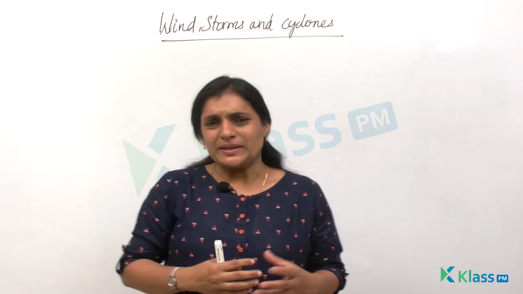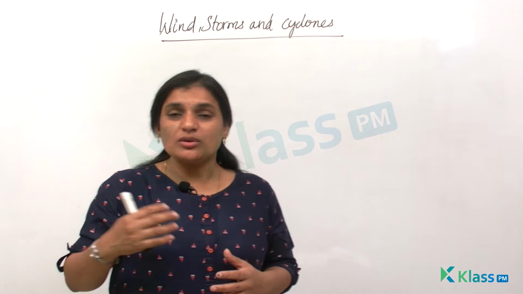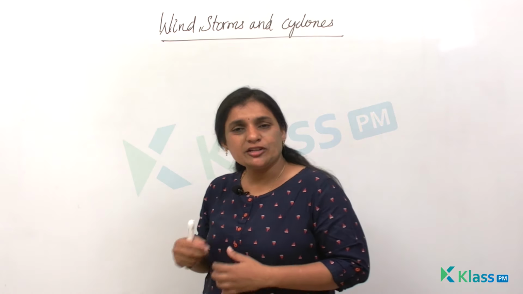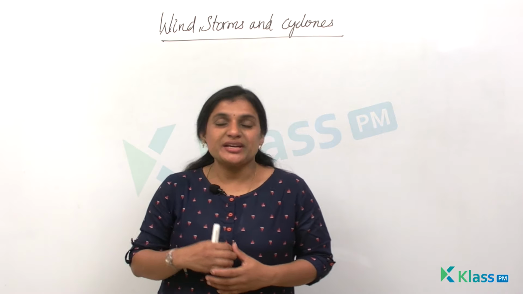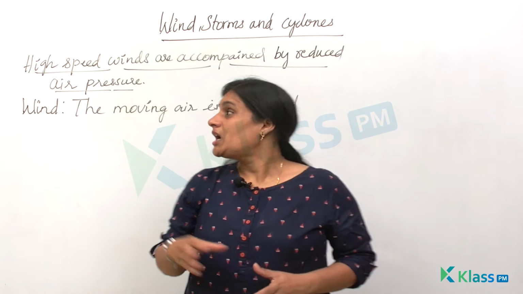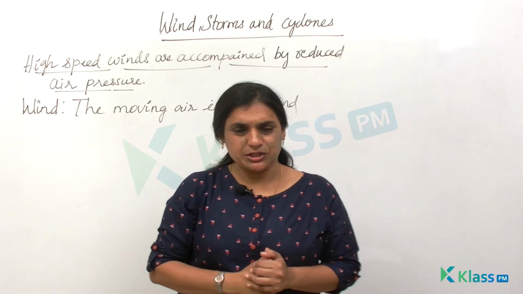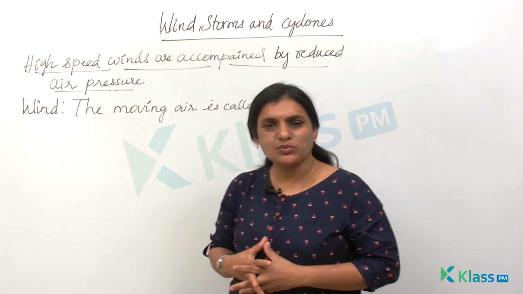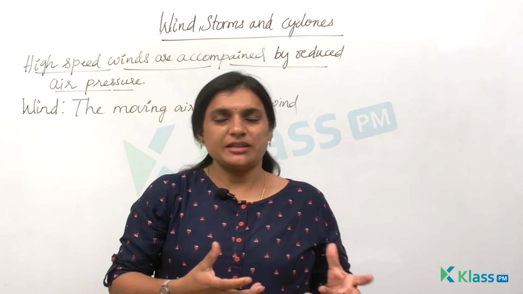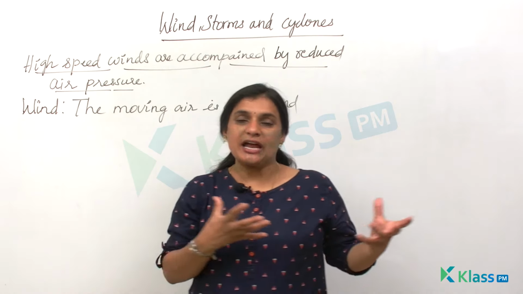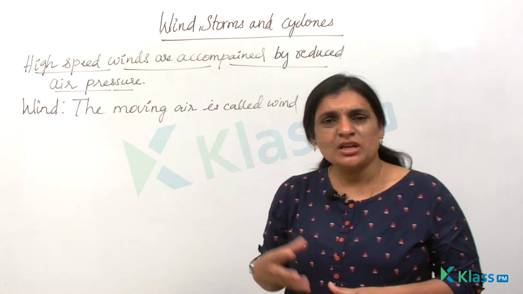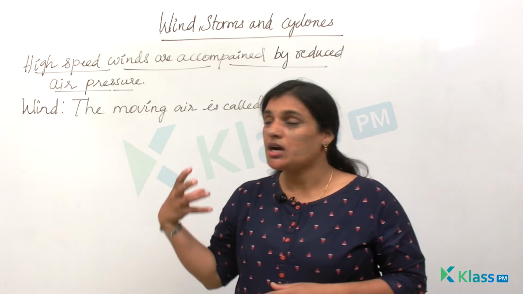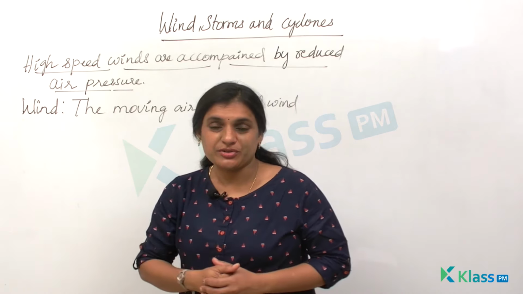Now I have a few examples. Can you fly your kite without air, or will you be able to ride your bicycle in the opposite direction of the wind currents, right? So you cannot do all these things. So this tells us that air exerts pressure. We have seen that high wind speeds are accompanied by reduced air pressure. Now what if there is a high wind speed all over the roof? I think if the roof is light, it would be lifted and blown away, right? We already know that moving air is called wind. So we have seen that increased wind speeds are accompanied by reduced air pressures.